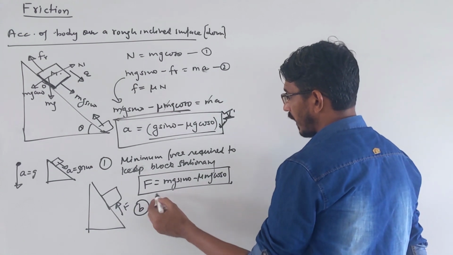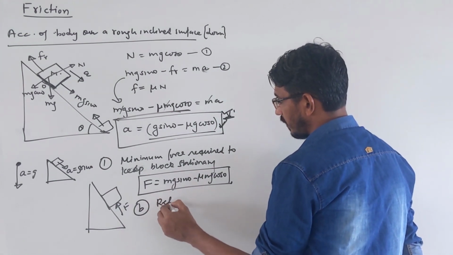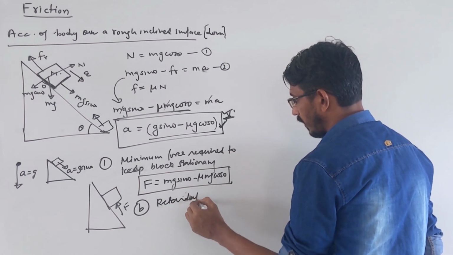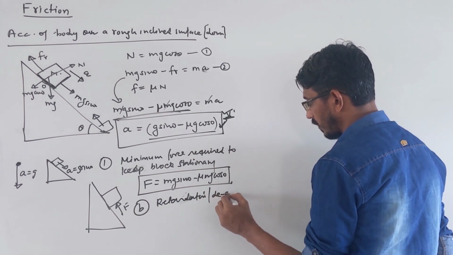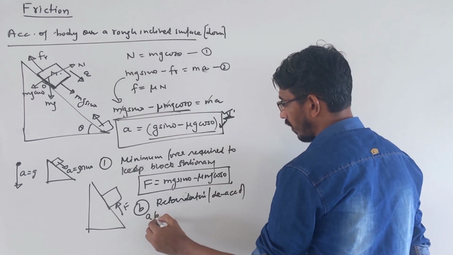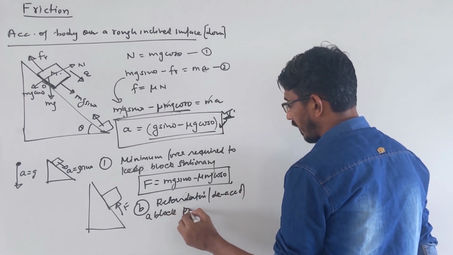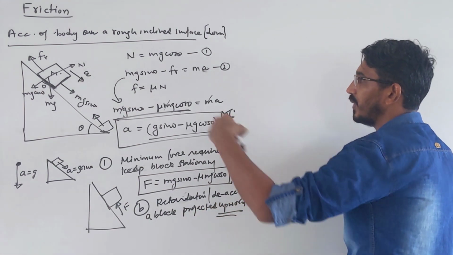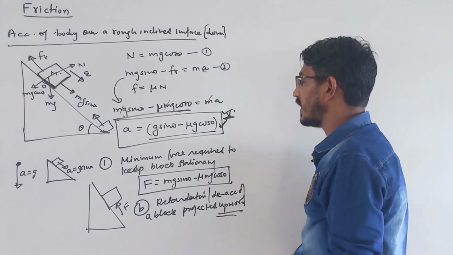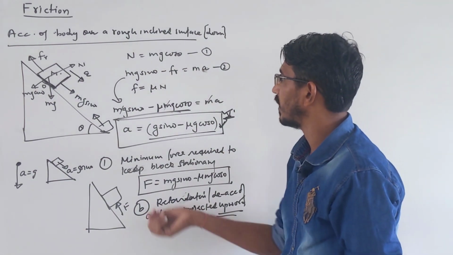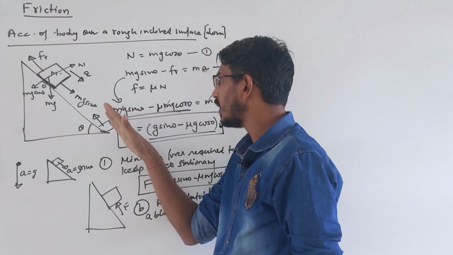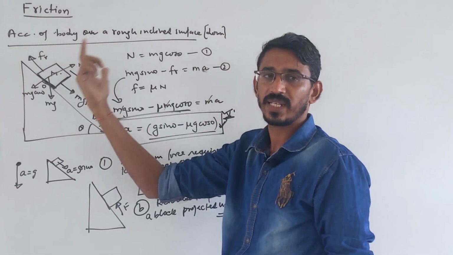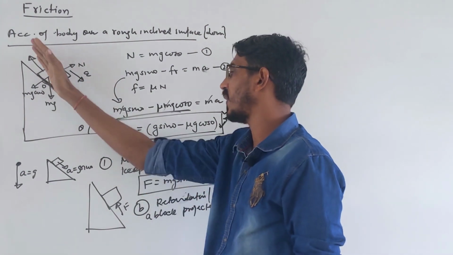So I can write a question like this: retardation or de-acceleration of a block projected upward. If you fire this upward, then what is the retardation? Exactly the same procedure; I am writing the answer directly here. It's moving upward, so it's de-accelerating.